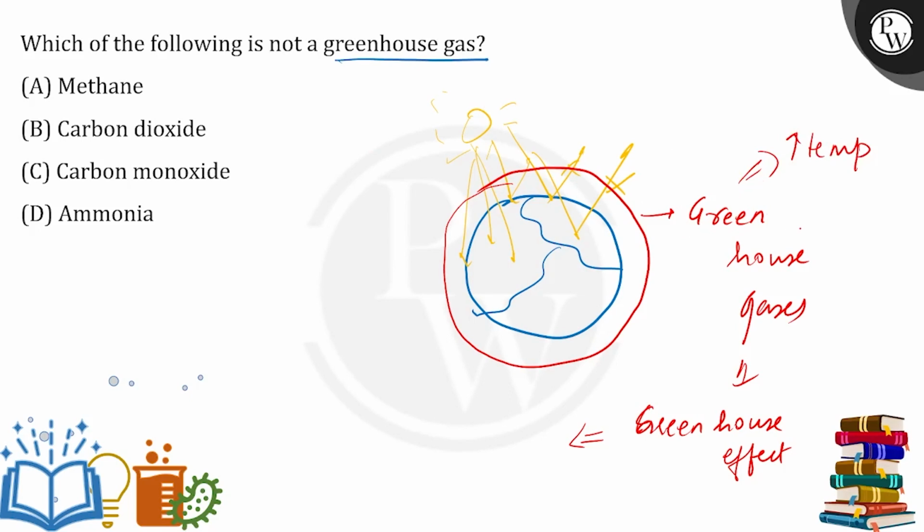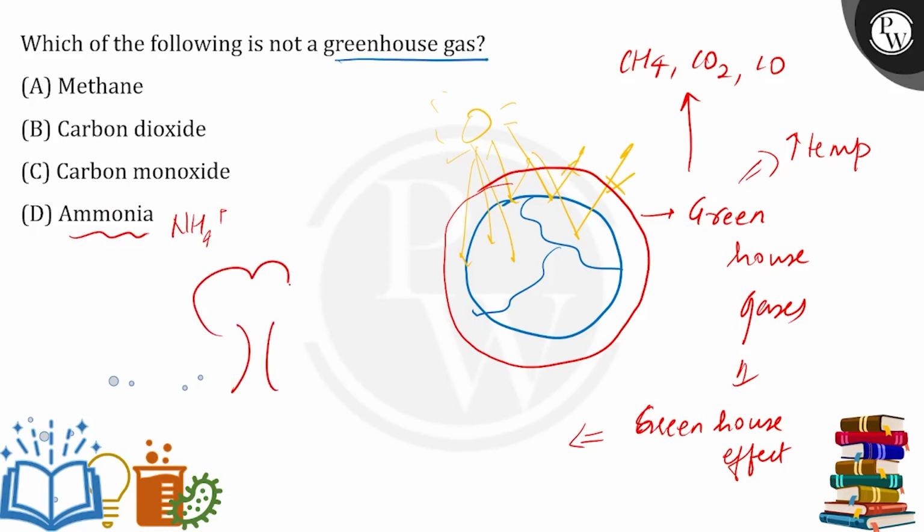Okay, now let's see what the composition of these greenhouse gases is. They also involve methane, carbon dioxide, and carbon monoxide in some amount, but not ammonia. Not ammonia. Where have you heard this word ammonia?